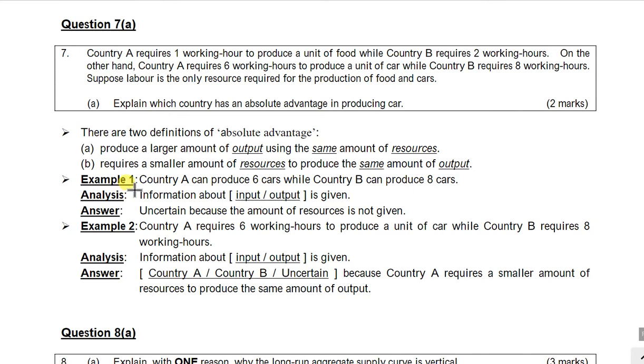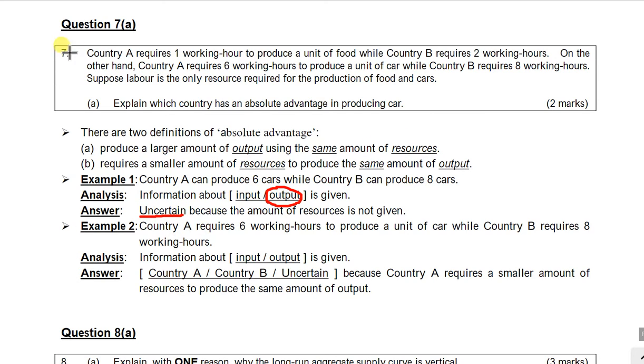And for example 1 here, if the question says that country A produces 6 cars, while country B produces 8 cars, then what do you have in this statement? Do you have information about the input or the output or both? You only have the amount of output, right? And that's why I know that country B can produce more, but I don't know whether country B is using the same amount of resources, right? We only have information about output, but no information about the resources, then we will answer uncertain.